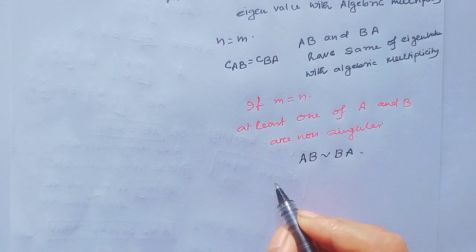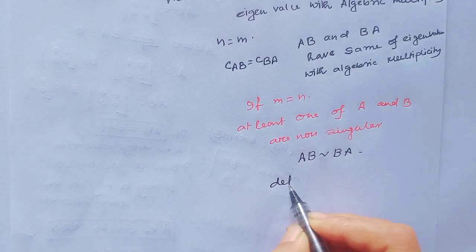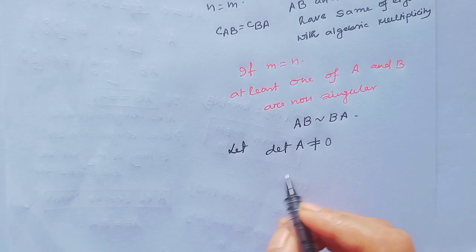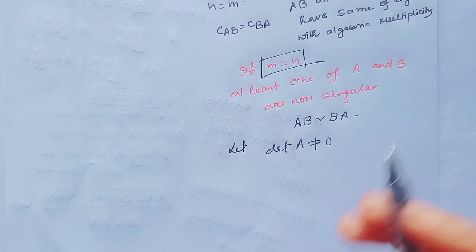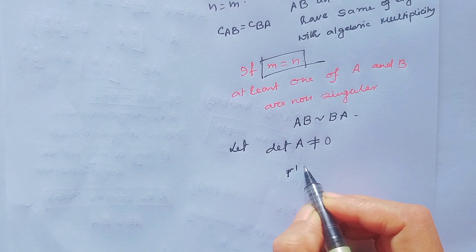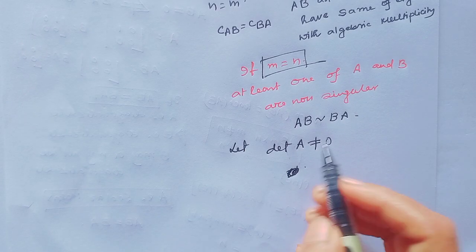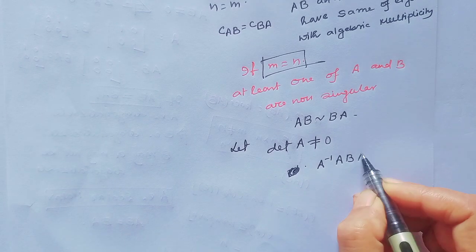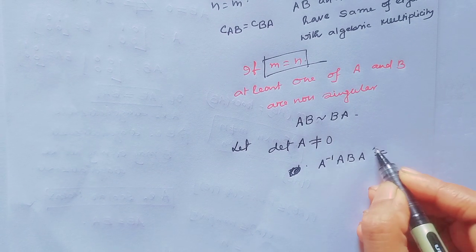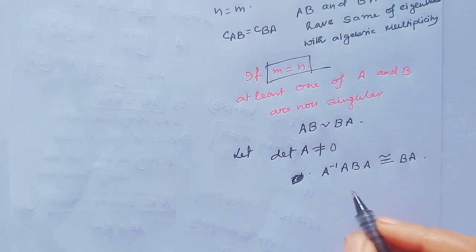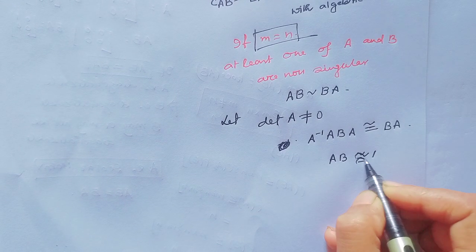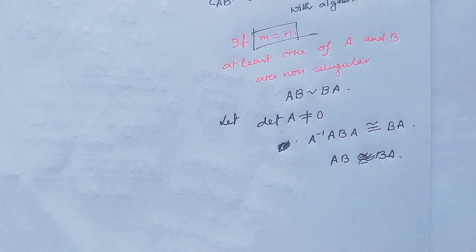Then if A is non-singular, if determinant of A is not equal to 0, as for example, then when M equal to N, obviously, then with P inverse, here A is non-singular, A inverse AB A is similar to BA. That means AB is similar to BA when at least one of A and B is non-singular.